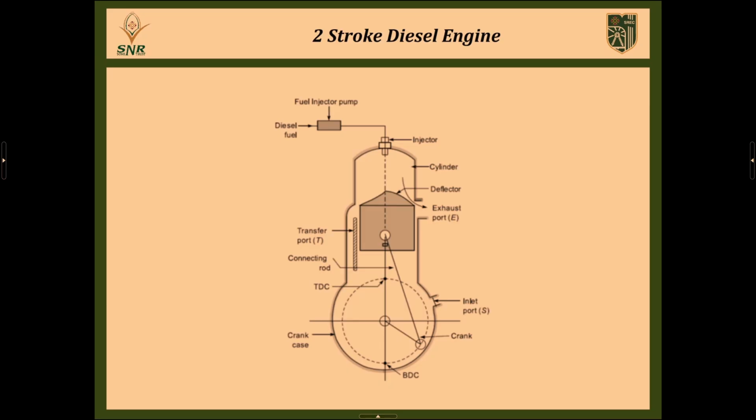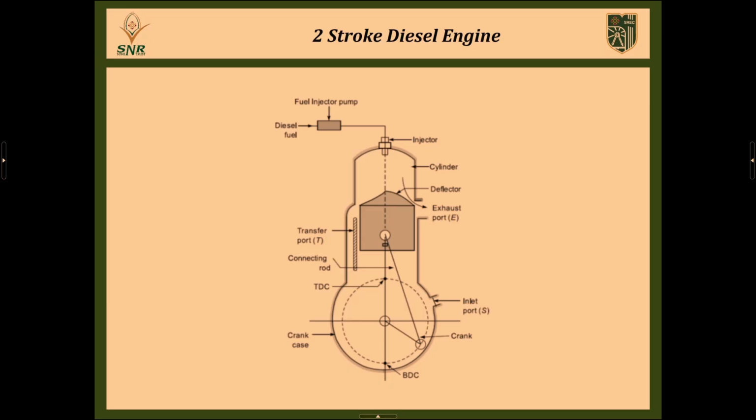Now the new components that are added inside this engine compared to the 4-stroke engine. In the 2-stroke engine, first there is the cylinder, a closed cylinder. Inside this cylinder, as usual, there are the piston, connecting rod, and then crankshaft. In the 4-stroke engine we use valves, like the inlet valve and exhaust valve. But in the 2-stroke engine, instead of valves, we are using ports, P-O-R-T, port.